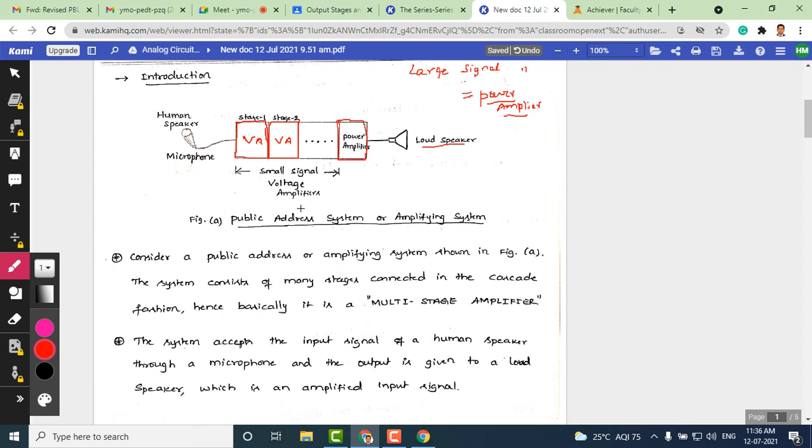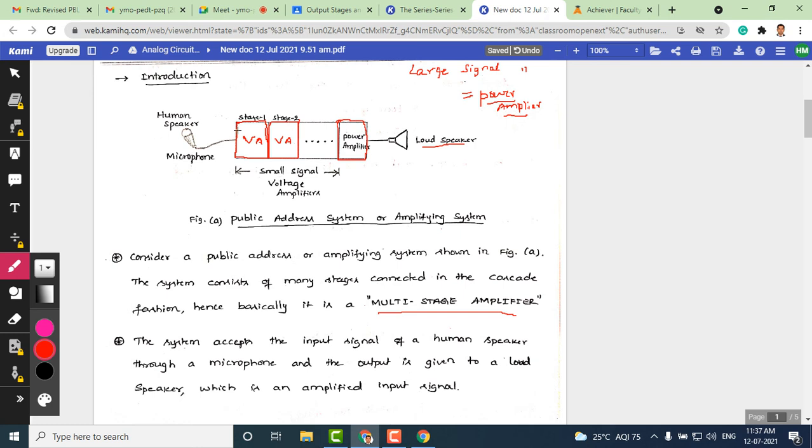This is the block diagram of a public address system or amplifying system which you see everywhere. This public address system contains multiple amplifier stages, so it can be seen as a multi-stage amplifier. You can see here various stages of small signal amplifiers.